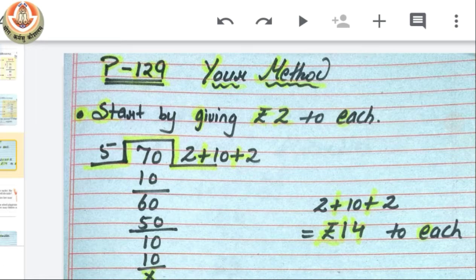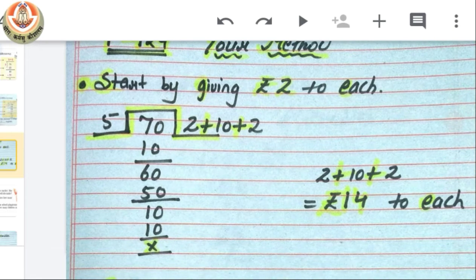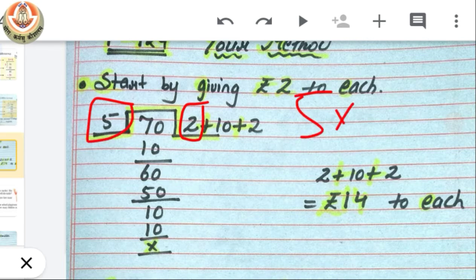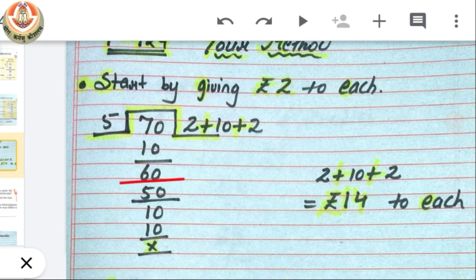So this is the division when we start by giving 2 to each. Now when I start giving 2 rupees to each, we have total 5 children. So 5 into 2, that means I have distributed rupees 10. So we have to subtract rupees 10 from 70. When we subtract rupees 10 from 70, we have rupees 60 here.